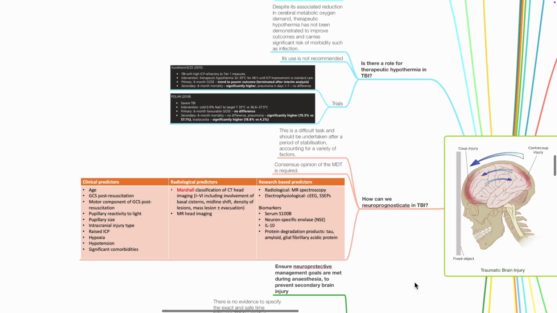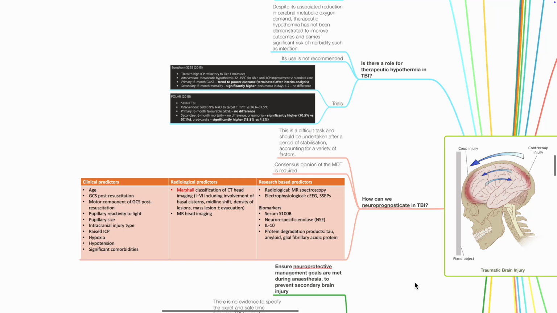How can patients with TBI be neuroprognosticated? This is a difficult task. This should be undertaken after a period of stabilization, accounting for a variety of factors. Consensus opinion of multidisciplinary team discussion is required. Clinical predictors to consider include age, GCS post-resuscitation, motor component of GCS post-resuscitation, pupillary reactivity to light, pupillary size, intracranial injury type, raised ICP, hypoxia, hypotension, and significant comorbidities.